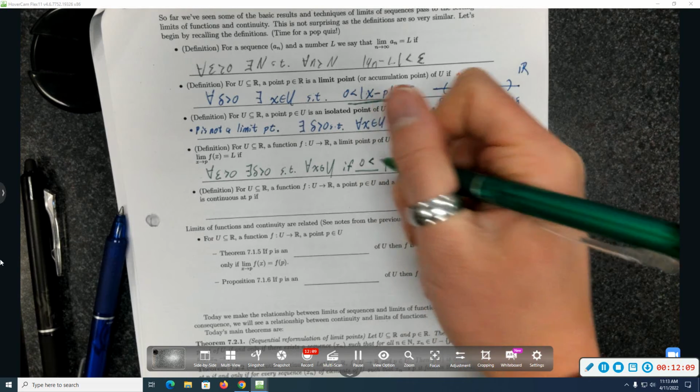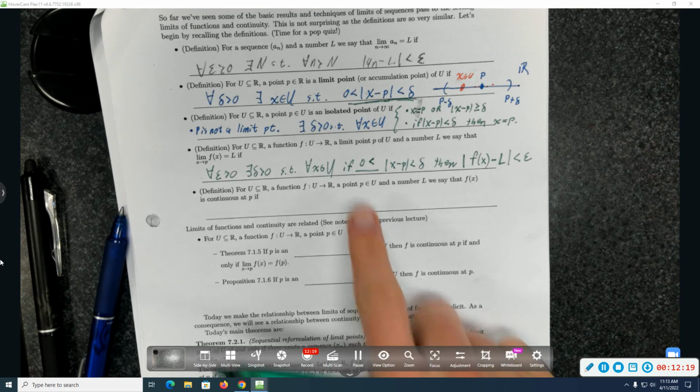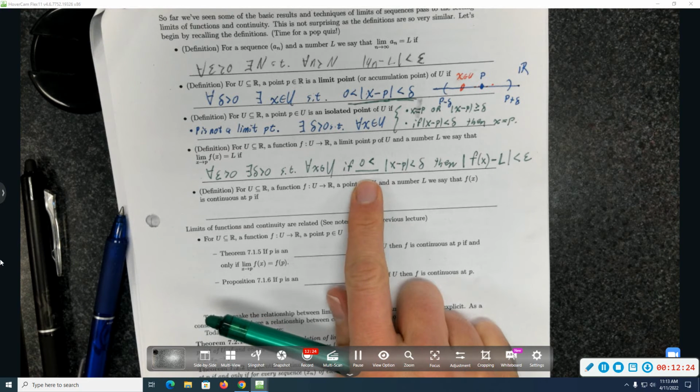Nice. The reason for that is that the limit as x approaches p is equal to L should have nothing to do with the actual value of f at p. It's totally independent. So you need to find a way of not caring what happens when x equals p. Putting that condition there is how you do that. Feeling pretty good? Great.